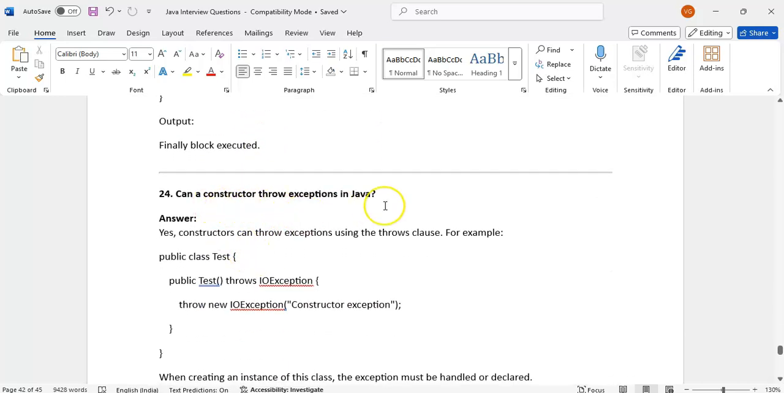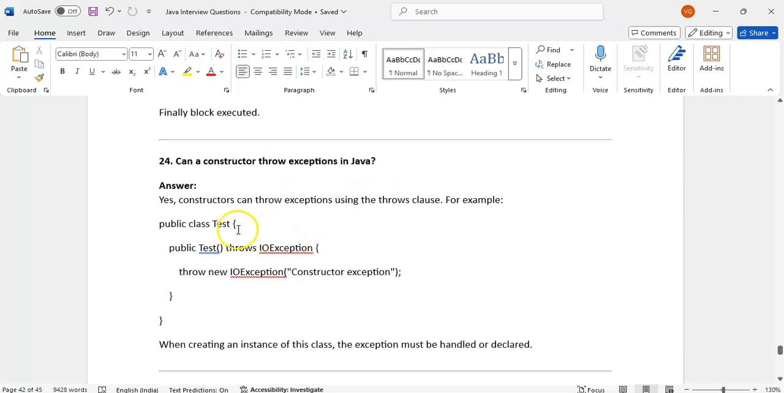Can a constructor throw exceptions in Java? Yes, a constructor can throw an exception using the throw keyword.